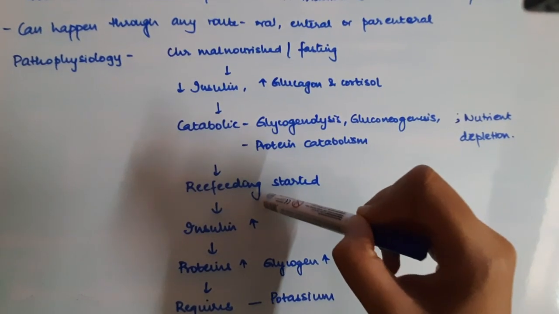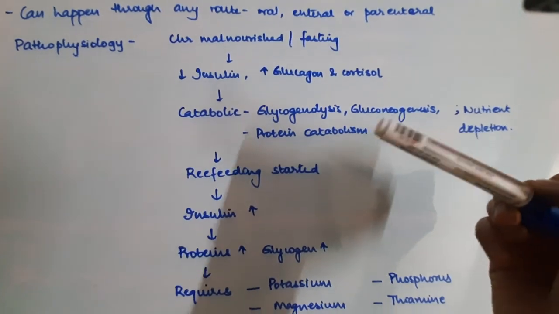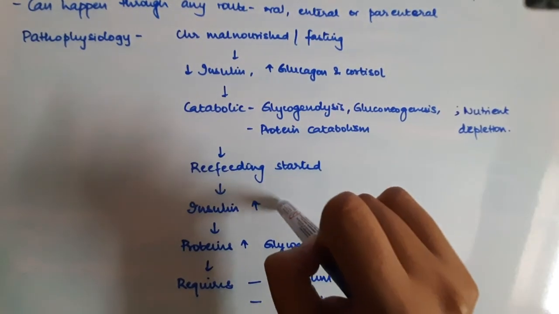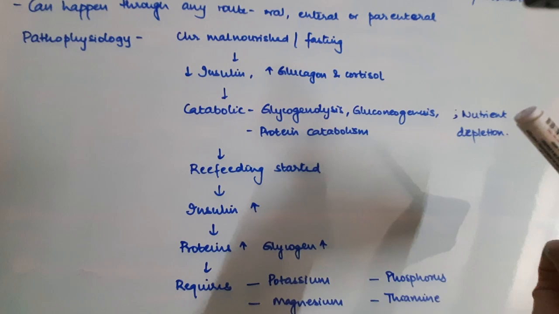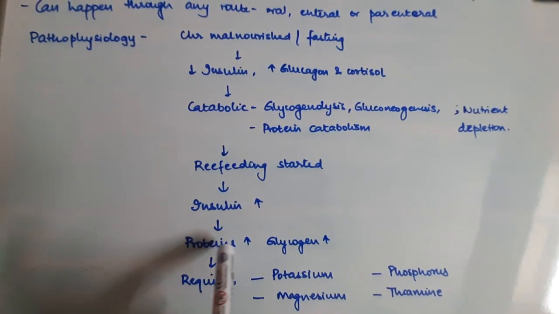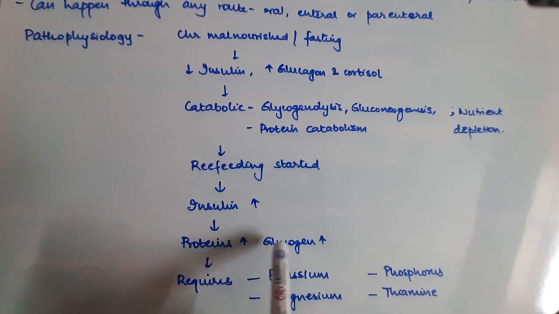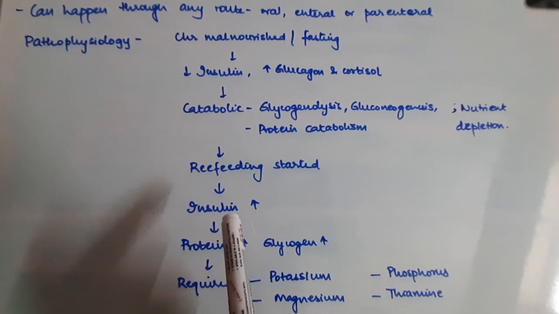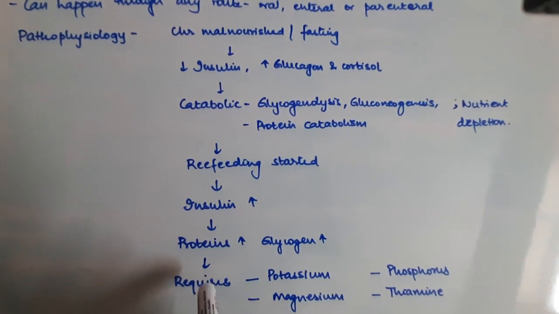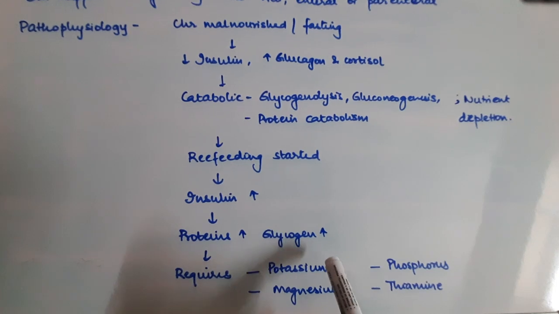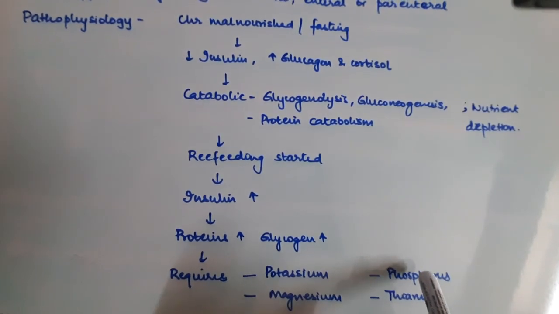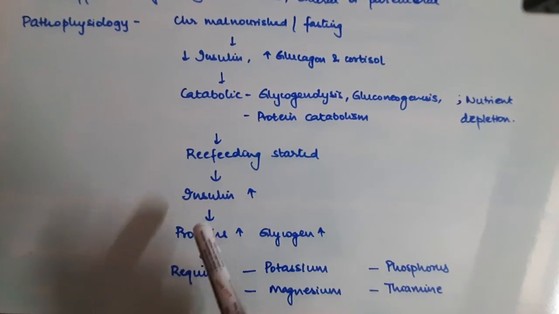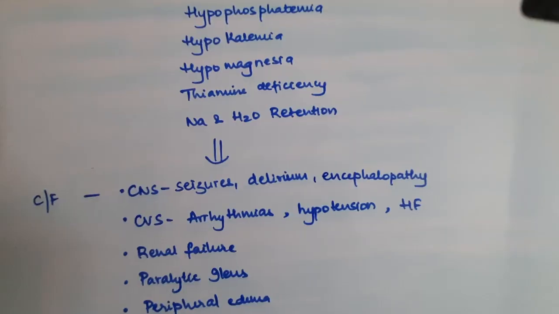Such a person, when refeeding is started and it is given too much, the insulin increases. Insulin levels increase. When insulin levels increase, it is a net anabolic hormone which will cause protein synthesis, which will increase proteins, and it will also cause glycogen synthesis. Now we know that during the formation of proteins and glycogen, we require a lot of other substrates like potassium, magnesium, phosphorus, thiamine to catalyze the reactions. All these are required for the synthesis of these substances.